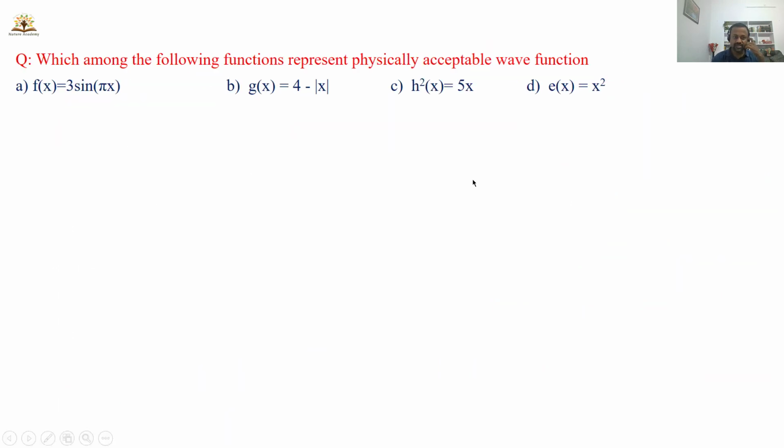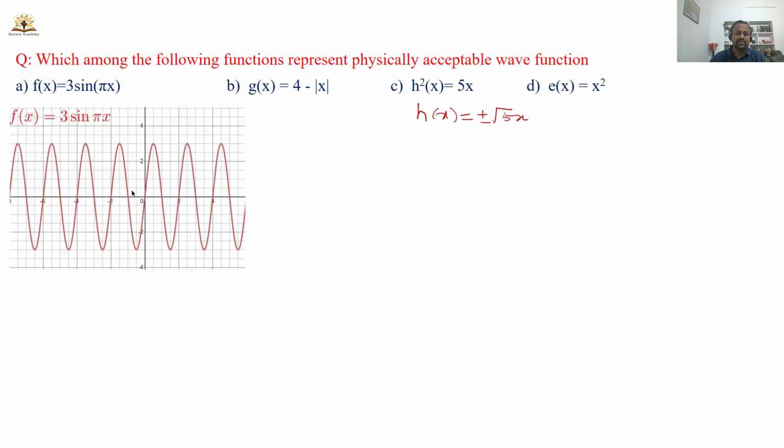Next, there is another question. Which among the following functions represent a physically acceptable wave function? The first one is f of x equals 3 sin pi x, g of x equals 4 minus mod x, h square of x equals 5x, or I can write h of x equals plus or minus root 5x, and the last one is e of x equals x square.